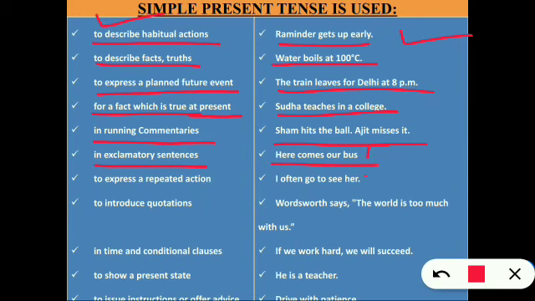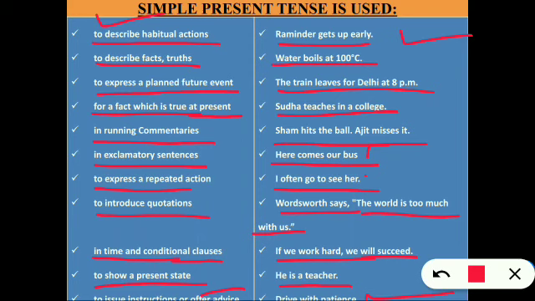To express a repeated action: I often go to see her. To introduce quotations: Wordsworth says, "The world is too much with us." Next, in time and conditional clauses: if we work hard, we will succeed. To show a present state: he is a teacher. Last one, to issue instructions, or offer or advice.